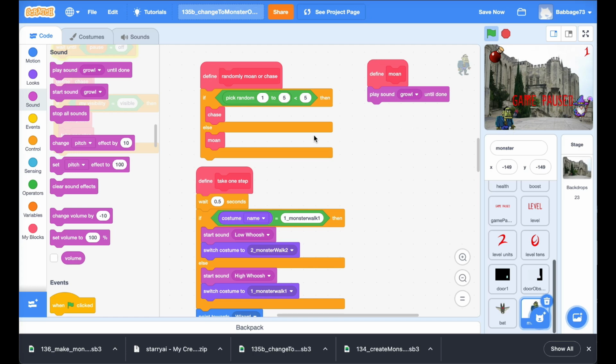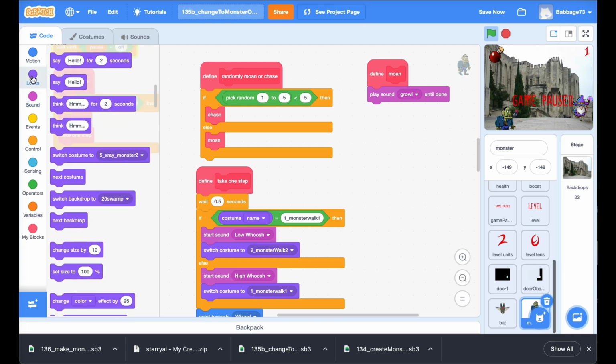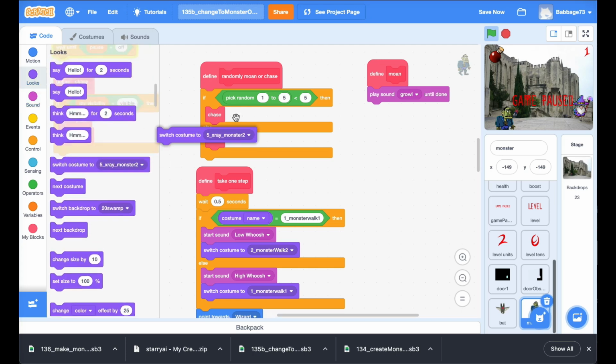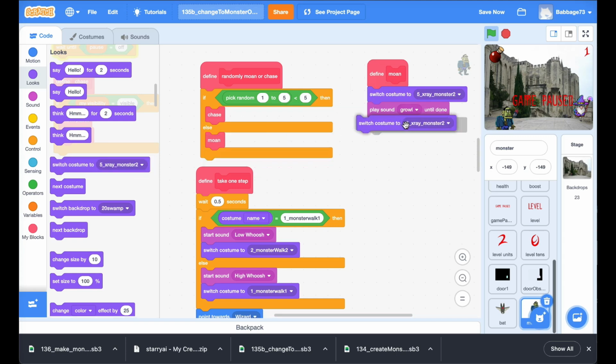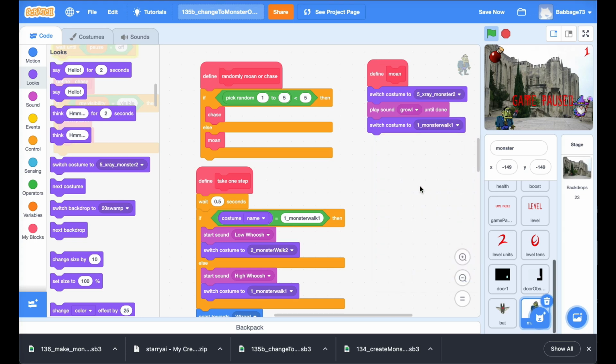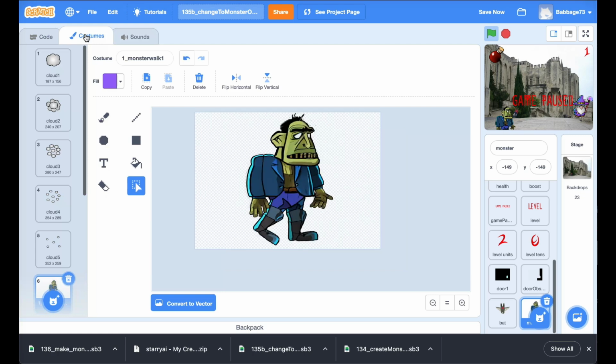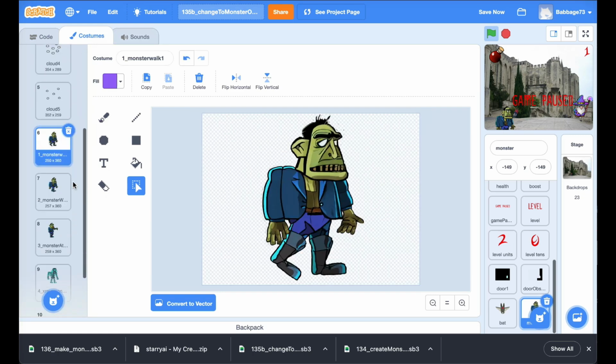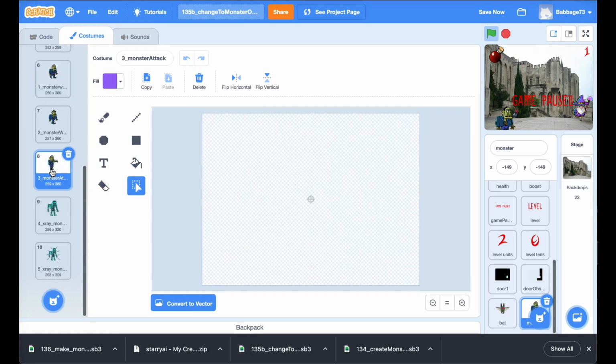And now I just need a graphical change. So I'm going to go to looks and switch costume. I'm going to put a switch costume before, and then a switch costume after. And the switch costume after is just to switch back to the normal monster walk. And then beforehand, I want him to raise his arms. So we've got the graphics for that somewhere. I think it's this one.